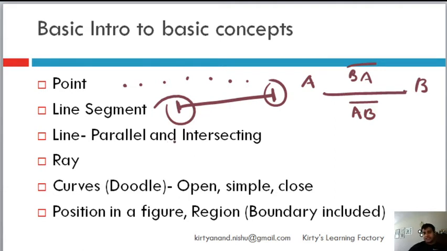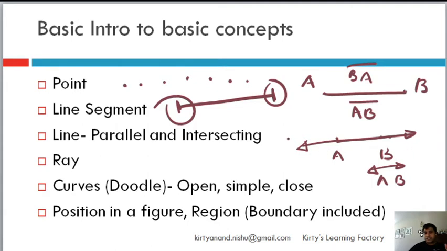Then there are lines. Lines basically are depicted like this. You put an arrow on both the ends, which means that it extends on both sides. For example, this is point A on this line, this is point B. So AB is a line segment, but this whole thing is line AB. You will have to denote it by putting two arrows. I know it is kind of stupid, but you put two arrows and it becomes a line.